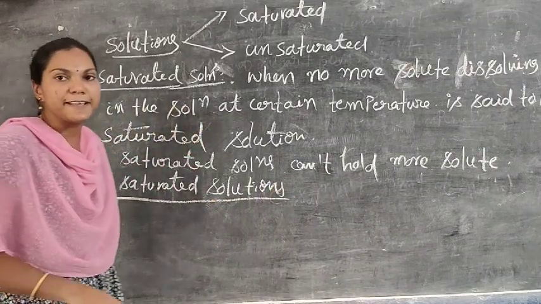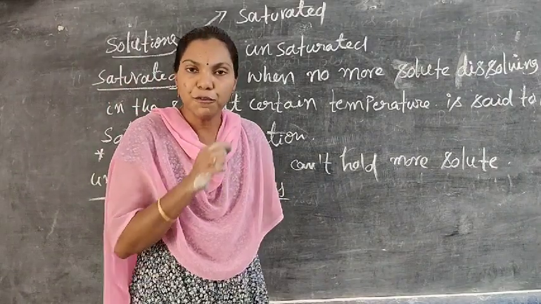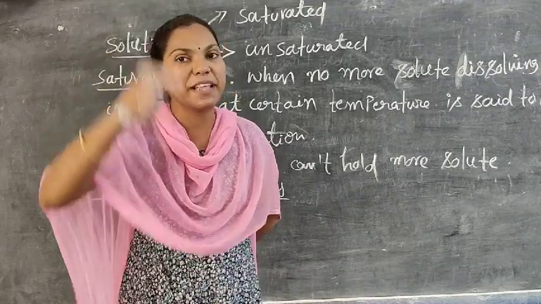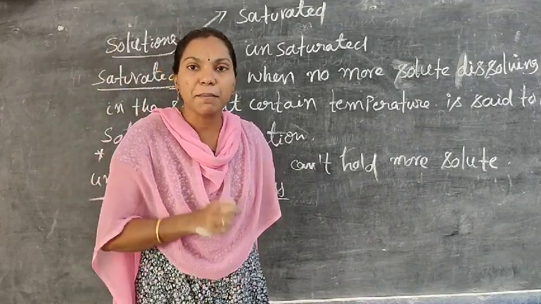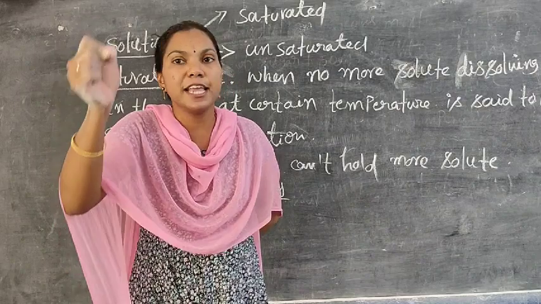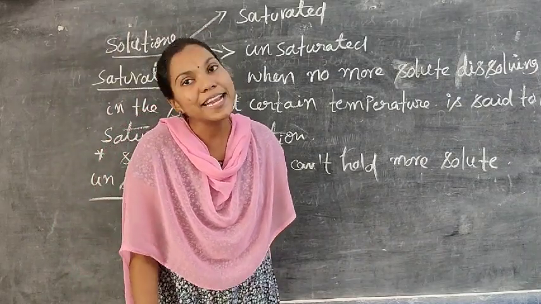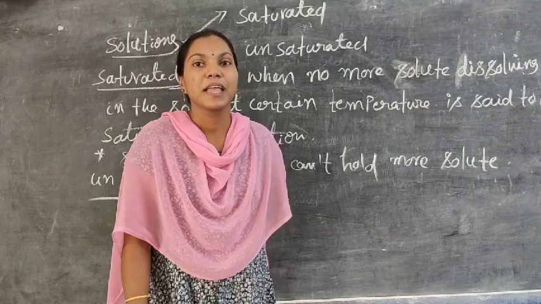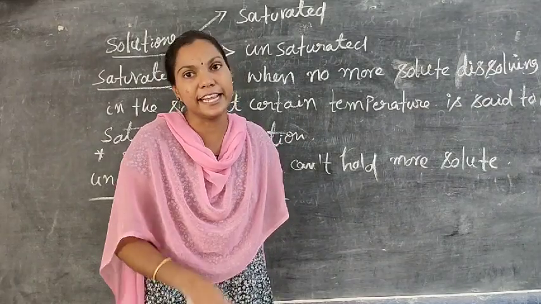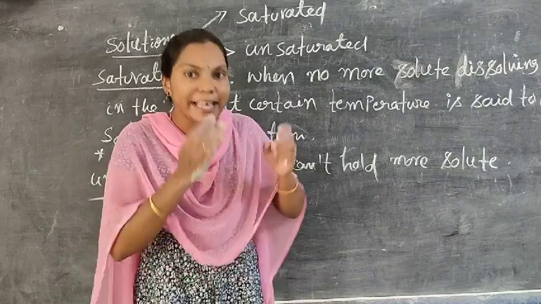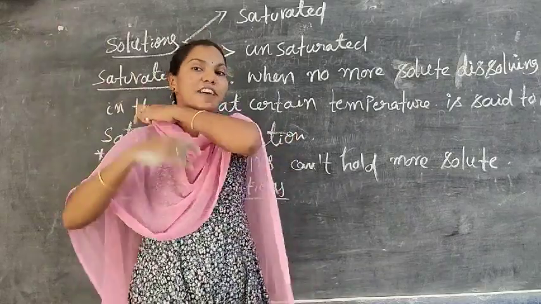Unsaturated solutions means if some amount of solute is still present for dissolving in a particular solution, it is known as an unsaturated solution. The solute level is lesser than the saturation level.